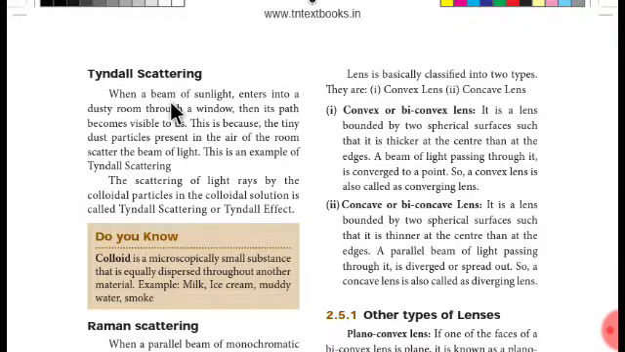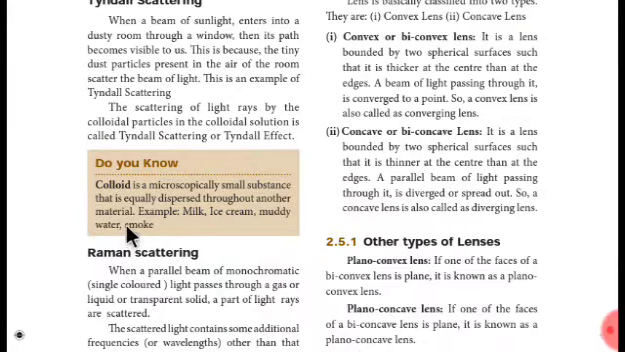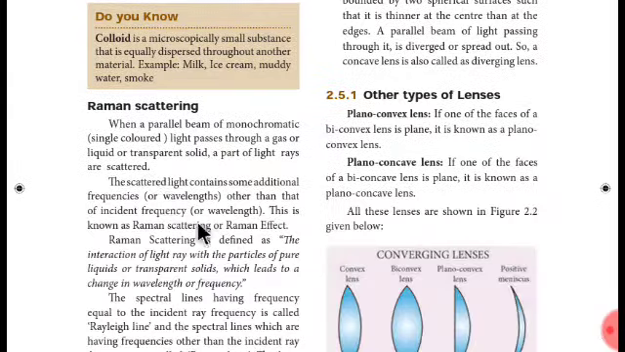And then Tyndall scattering is when the dust particles in the air disturb the path of the beam. Due to that disturbance the light is scattered and the path of the light is visible to us. So that is called as Tyndall scattering. And we studied about colloid. So what is colloid? It is a microscopically small substance that is equally dispersed throughout another material. Example, milk. And another example is smoke.